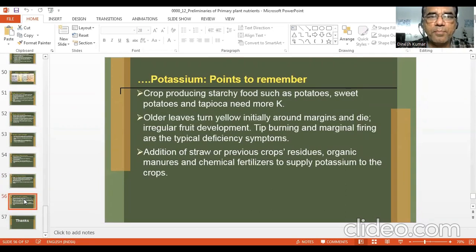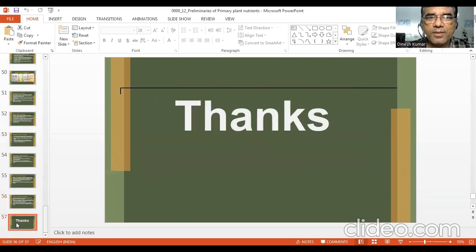Potassium points to remember: crops producing starchy foods such as potatoes, sweet potatoes, and tapioca need more potassium. Older leaves turn yellow initially around margins and die. Irregular fruit development, tip burning, marginal firing. Addition of residue of the previous crop improves potassium in the soil. So these were important thoughts on NPK.